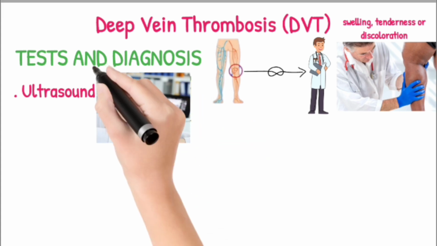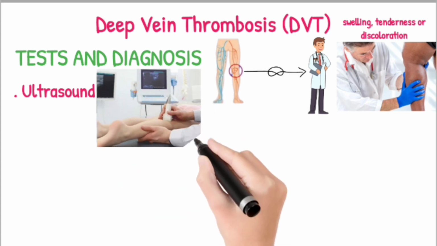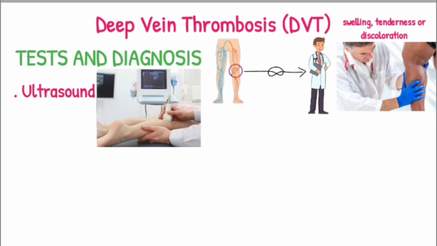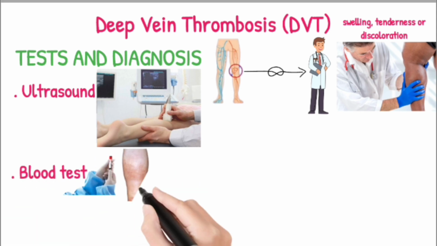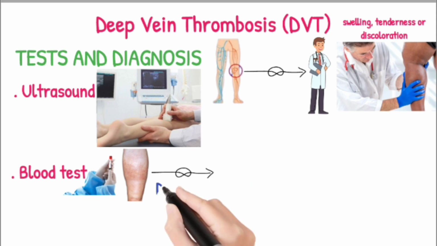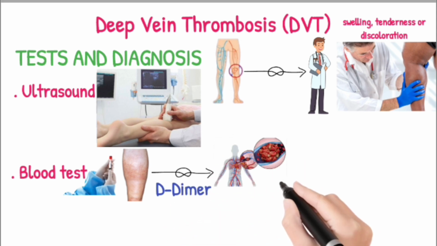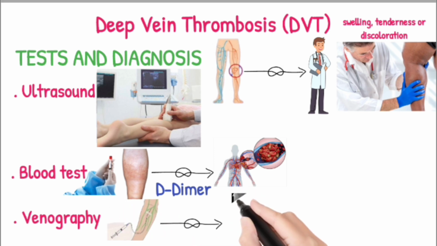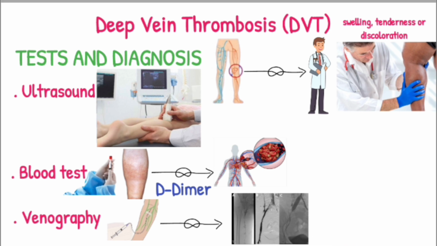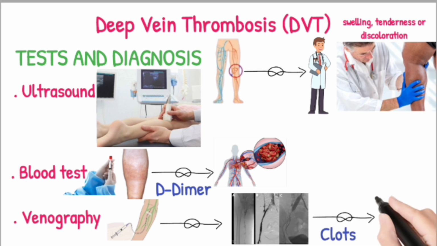Sometimes a series of ultrasounds are done over several days to determine whether a blood clot is growing or to be sure a new one hasn't developed. Blood test. Almost all people who develop severe deep vein thrombosis have an elevated blood level of a clot-dissolving substance called D-dimer. Venography. A dye contrast agent is injected into a large vein in your foot or ankle. An X-ray procedure creates an image of the veins in your legs and feet to look for clots. However, less invasive methods of diagnosis, such as ultrasound, can usually confirm the diagnosis.